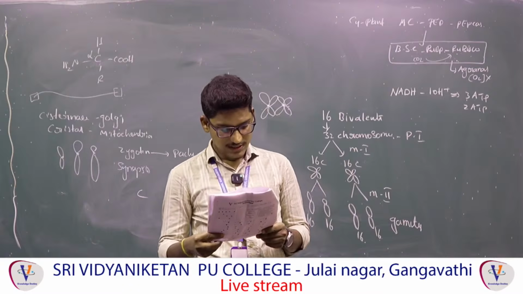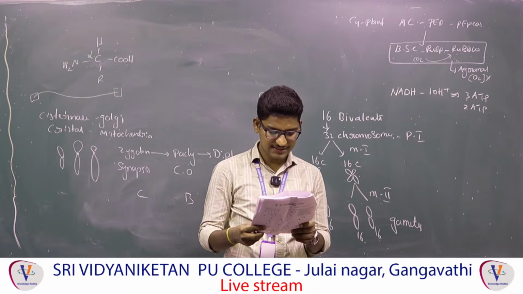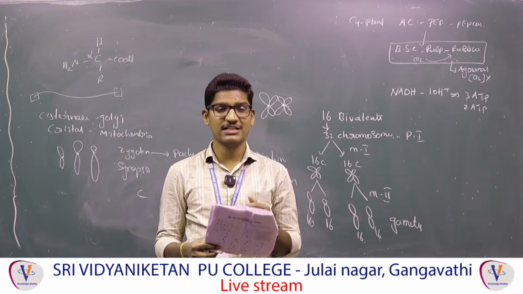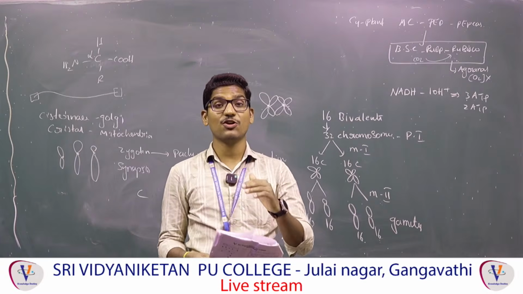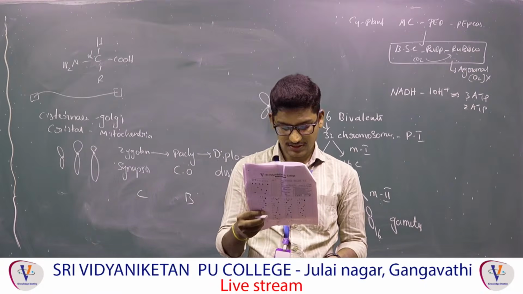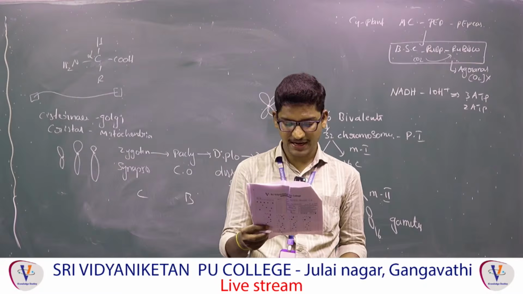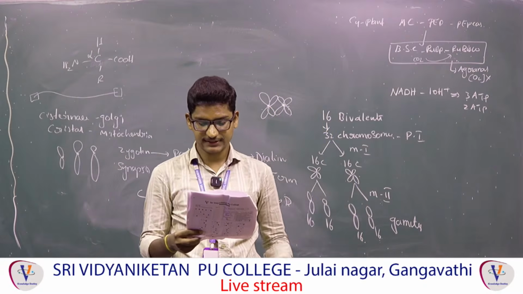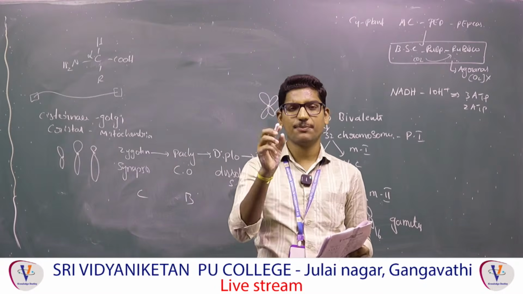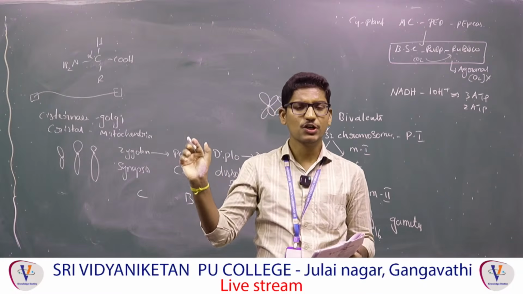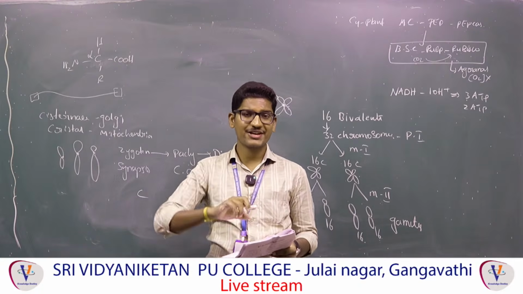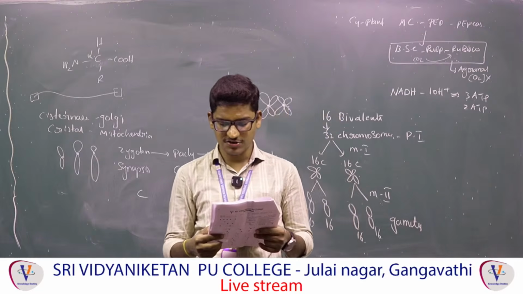Next, 151: gibberellins application increases sugarcane yield as much as 20 tons per acre. The sugarcane yield will be increased by gibberellin spraying. Why? Because gibberellin causes internodal elongation, so the amount of sugar-containing stem will be increased. Gibberellin may also promote bolting in beet, cabbage and many plants with rosette habit. Correct, ma'am? Next, 153: petiole elongation in deep water rice plants means ethylene, that is fixed. Only internodal elongation relates to gibberellic acid. Petiole and internodal elongation in deep water rice plants is a character applicable to ethylene.